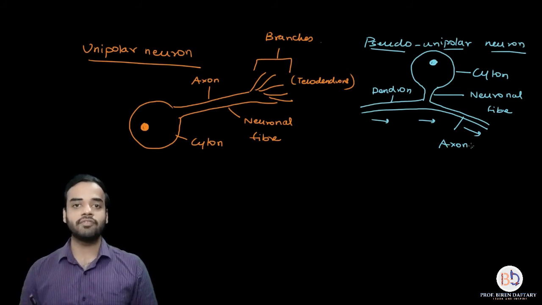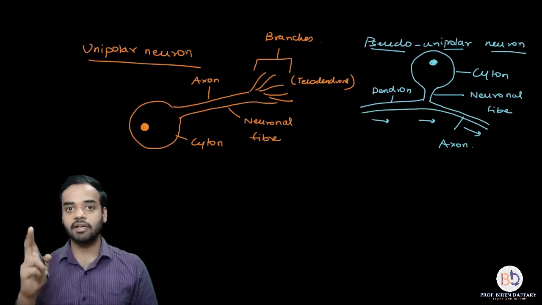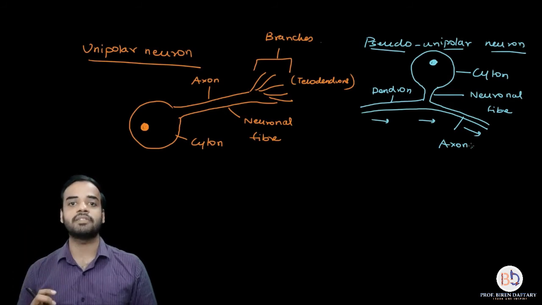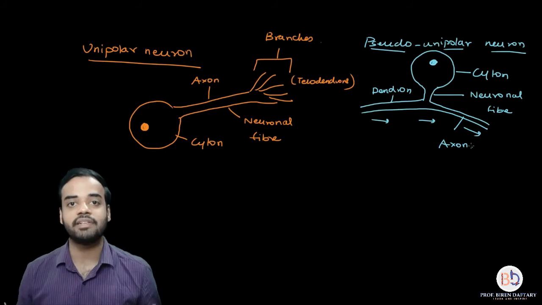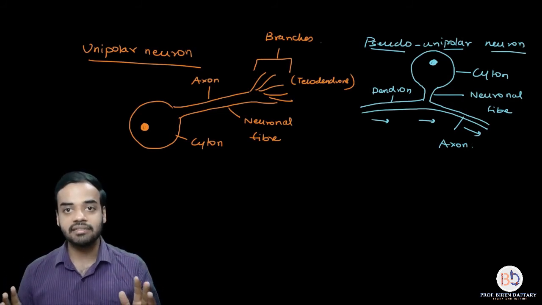So if I say there is one fiber, only one axon is present. If there are 2 fibers, 1 axon and 1 dendron present. 3 fibers, 1 axon and 2 dendrons present. 4 fibers, 1 axon and 3 dendrons present. So I hope this is clear. Please remember this. Is this clear?